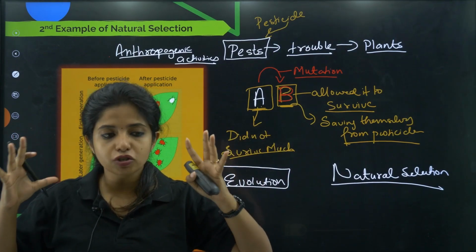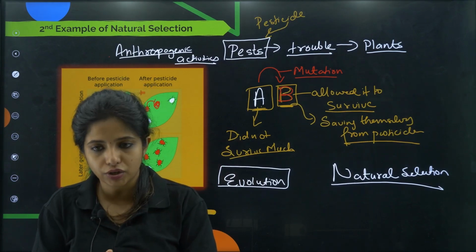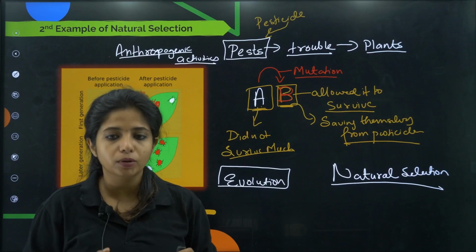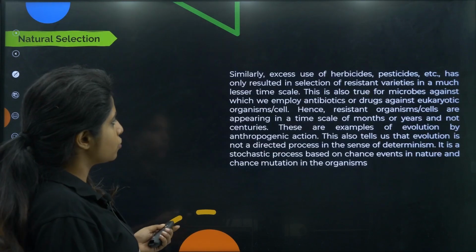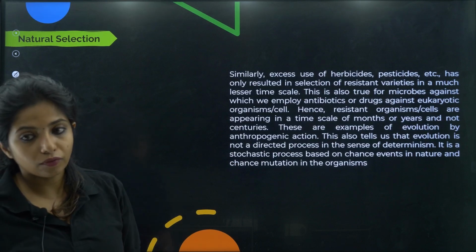Why am I specifying this so much? Because you might get confused between artificial and natural selection. Artificial is when we are the people who bring out the variations in some of the other areas. I will be showing you that also, but we have to read this example first and then we will go on with the next one.